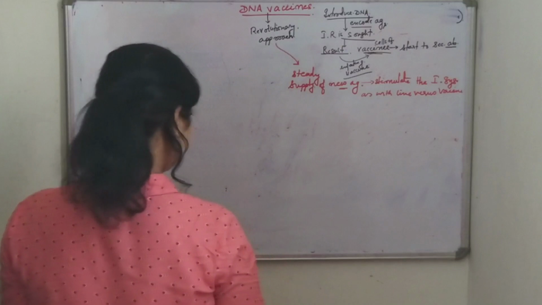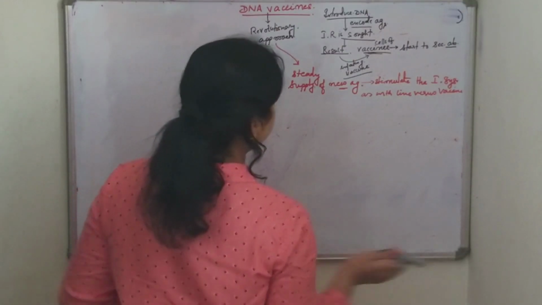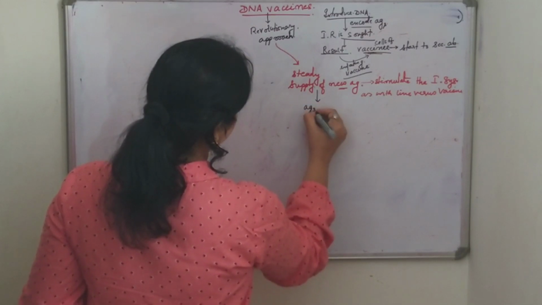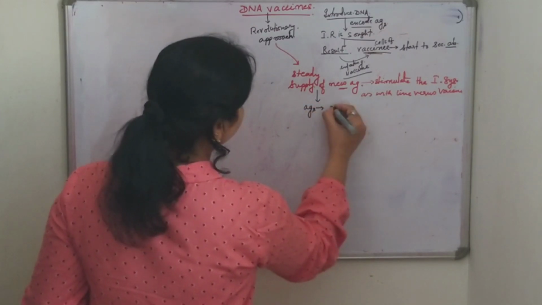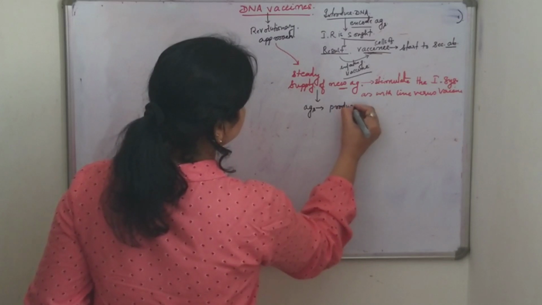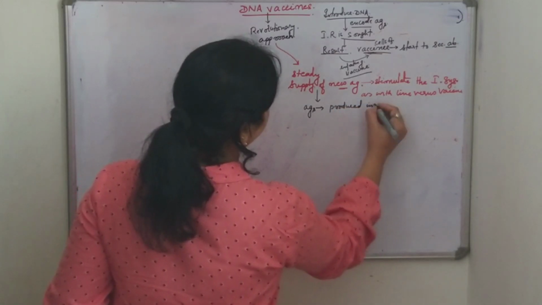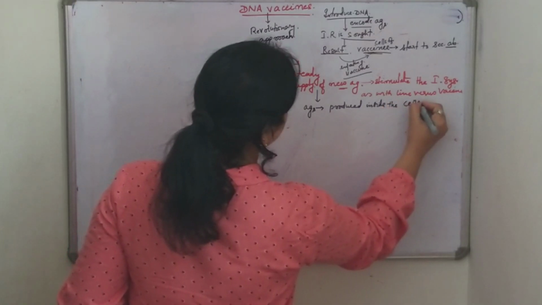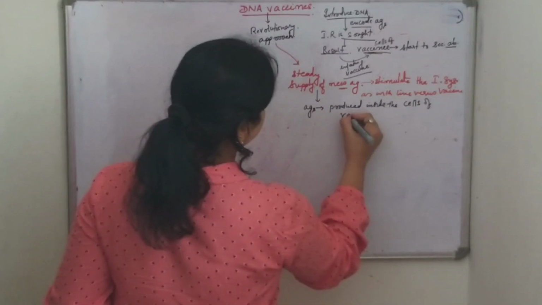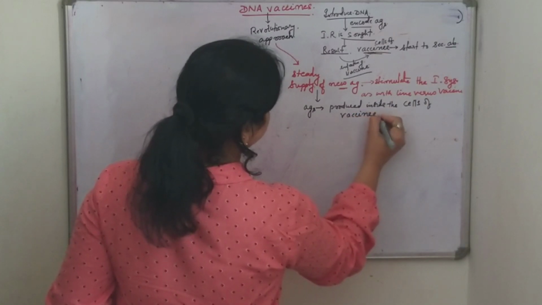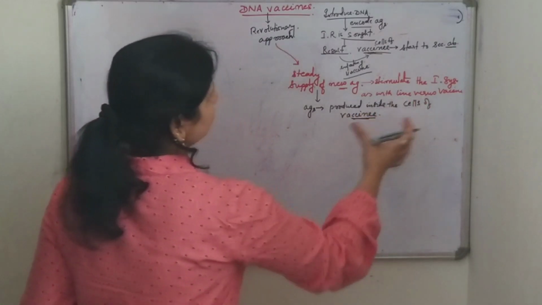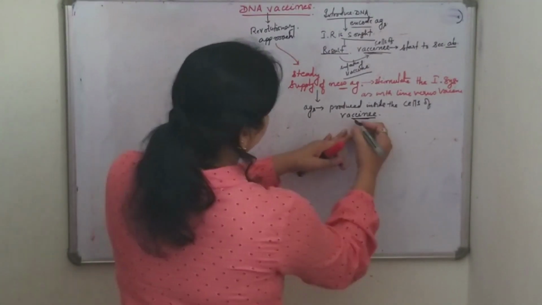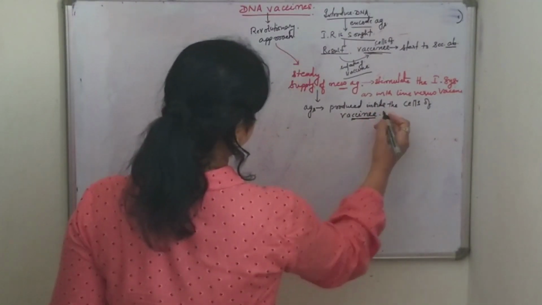Why? Because in this case antigens are produced inside the cells of those humans, those mammals, those animals into which we want to inject the vaccine.